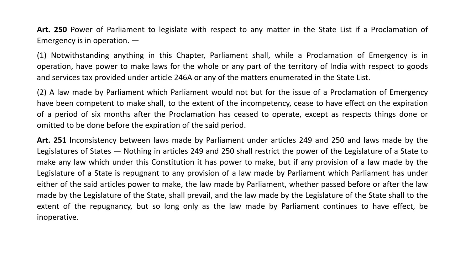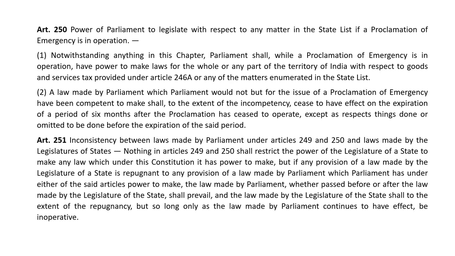Article 251. Inconsistency between laws made by Parliament under Article 249 and 250 and laws made by the legislatures of states. Nothing in Articles 249 and 250 shall restrict the power of the legislature of a state to make any law which under this Constitution it has power to make.